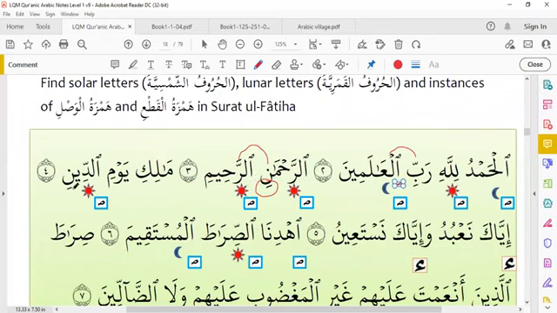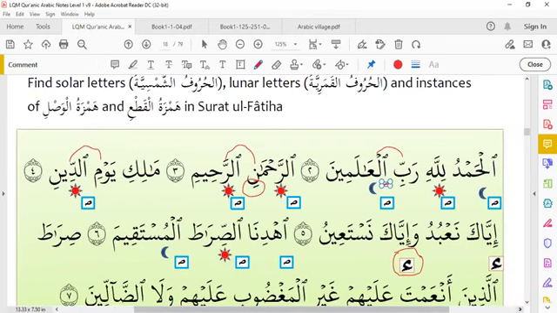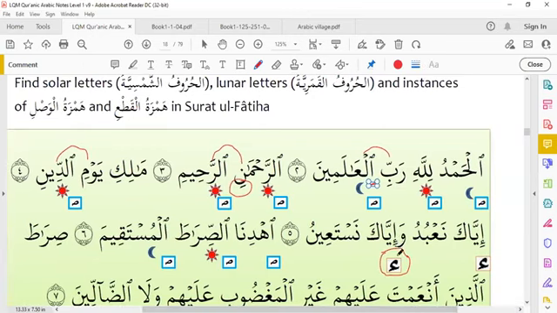Maliki Yawmiddin. This means we will pronounce it with the. Yawmiddin. And you see here, this is Hamzatul Qat'i. This we will pronounce. Wa iyyaka. You see here the sign of the Hamza. So we will pronounce it. Wa iyyaka. Or here iyyaka. This is a sign, so we have to pronounce this one.